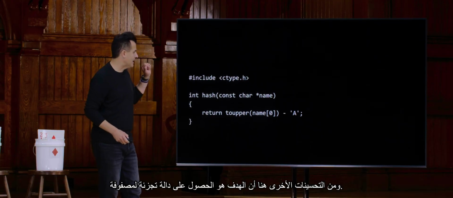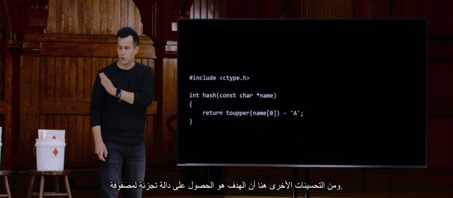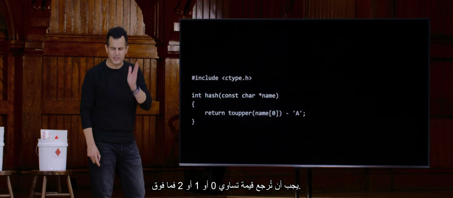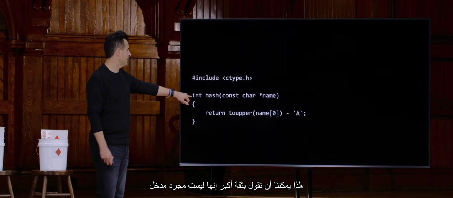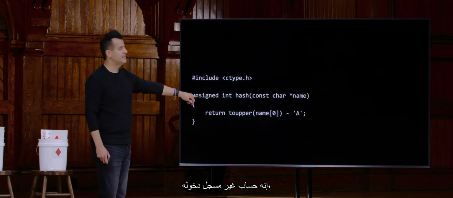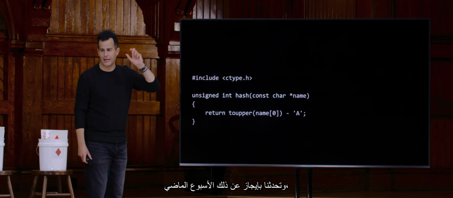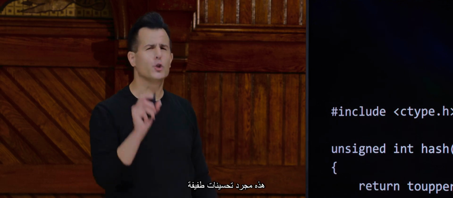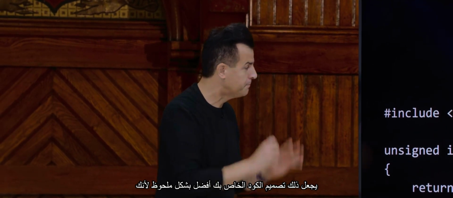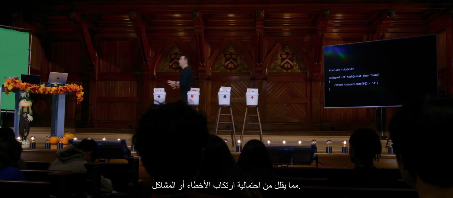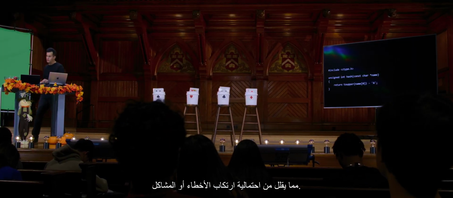Another refinement here is that a hash function for an array, as the goal, should return a value that's 0 or 1 or 2 on up, never negative. So we can even more protectively say it's not just an int, it's an unsigned int. And we talked briefly about that last week, albeit in the context of chars. These are just minor improvements that make your code arguably better designed because you're opening yourself up to fewer possible mistakes or issues.